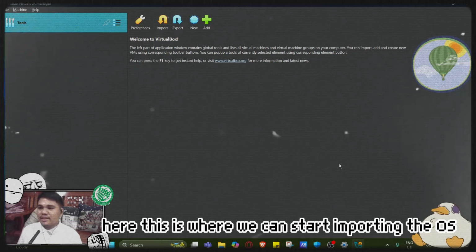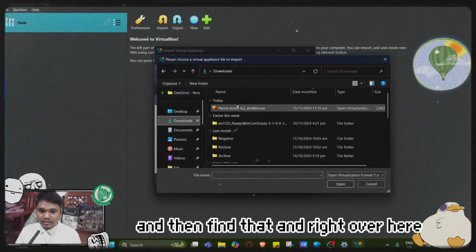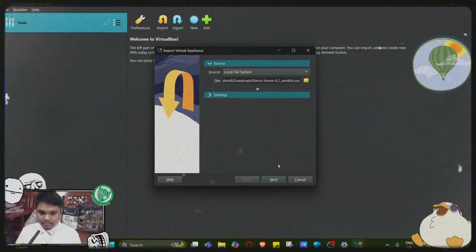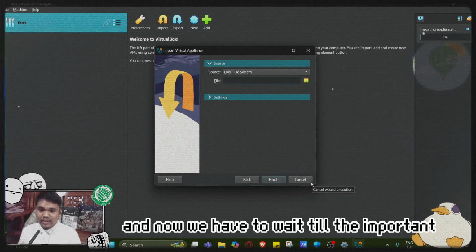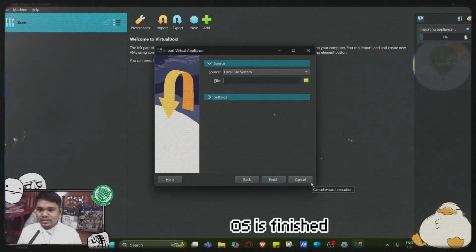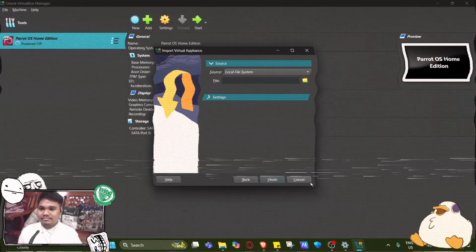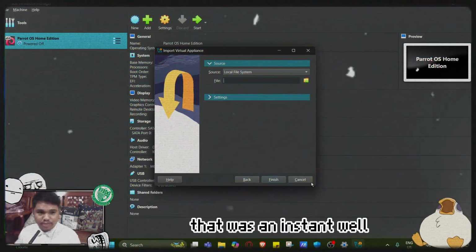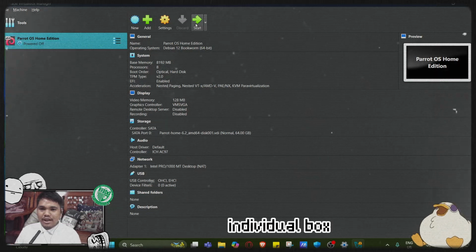Here, this is where we can start importing the OS right over here, and then find that file right over here. And now we have to wait till the importing of the OS is finished. That was instant. Well, once the import is complete, we can start the Parrot OS in the VirtualBox.